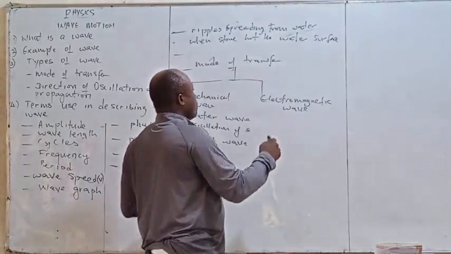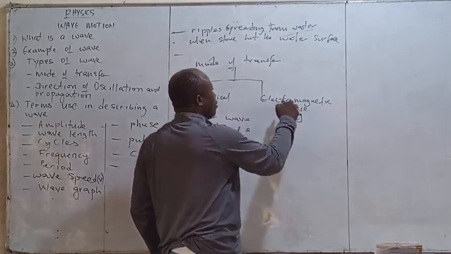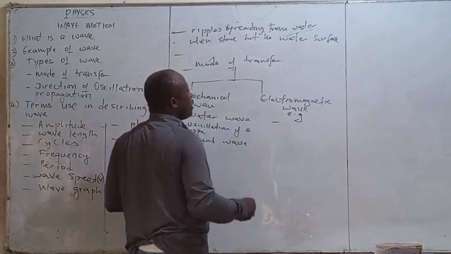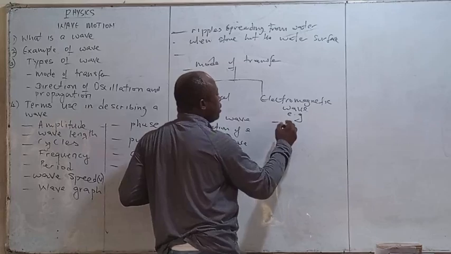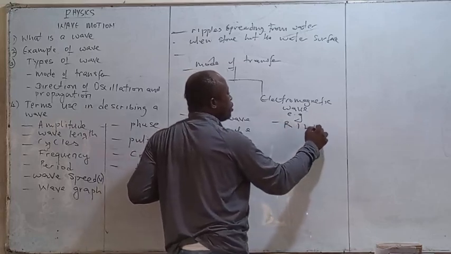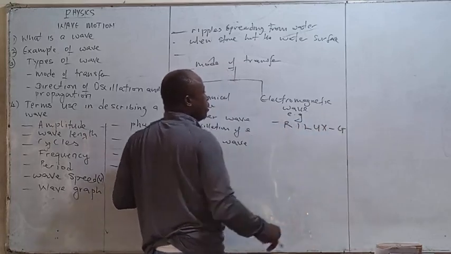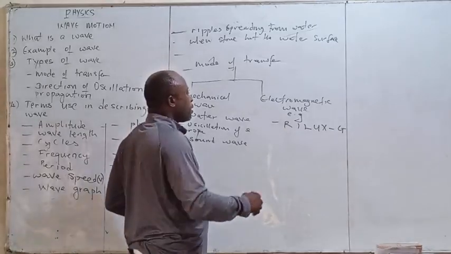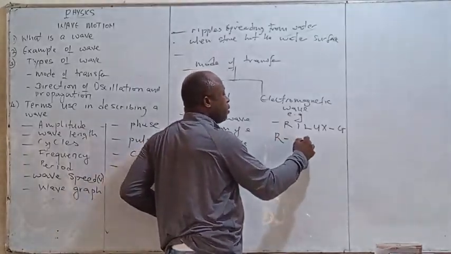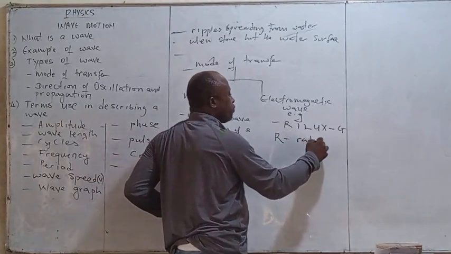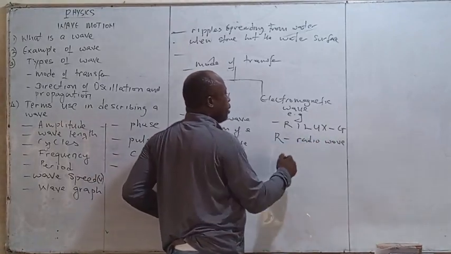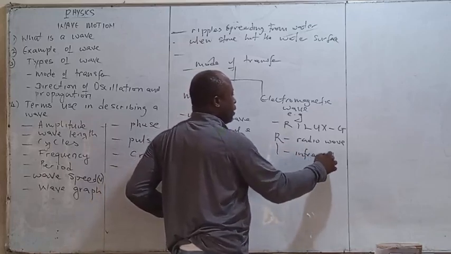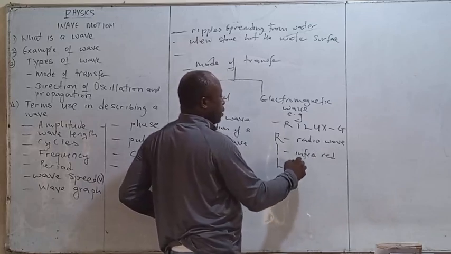Now let's look at examples of electromagnetic wave. Here we are looking at a family, the Roy G. Biv family. What does this acronym imply? R stands for radio wave. I stands for infrared. S stands for light.